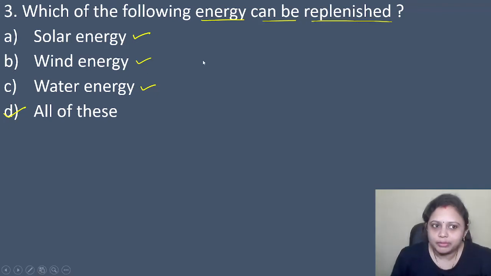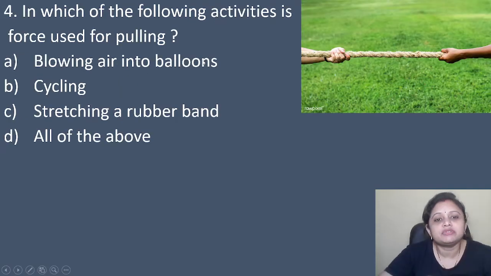Right? Coming to the next question. In which of the following activities is force used for pulling? Option A, blowing air into balloons. B, cycling. C, stretching a rubber band. D, all of the above.